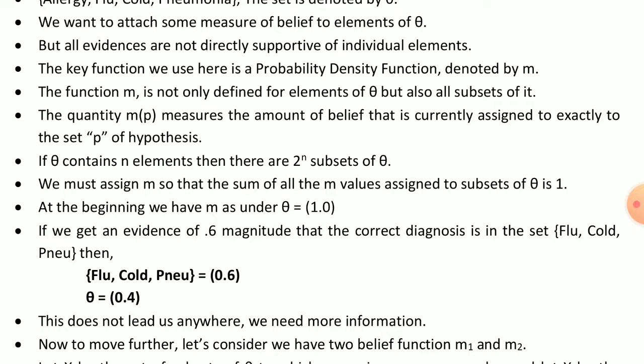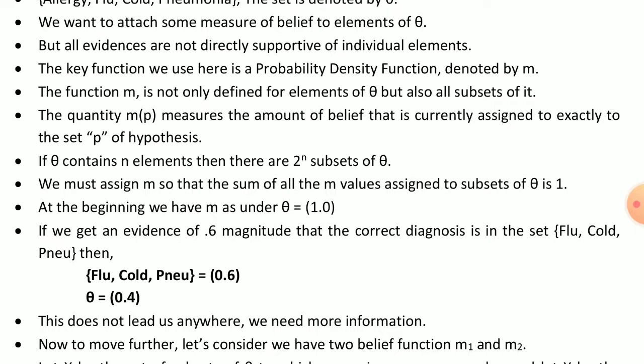Now the quantity m(P) measures the amount of belief that is correctly assigned exactly to the set P of hypotheses. We can take another set named P, use the quantity m(P), and find out the amount of belief.